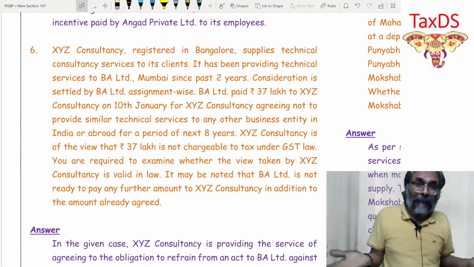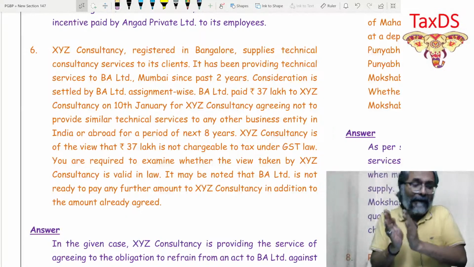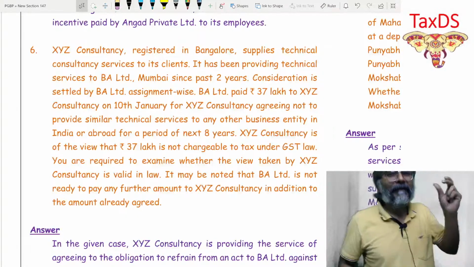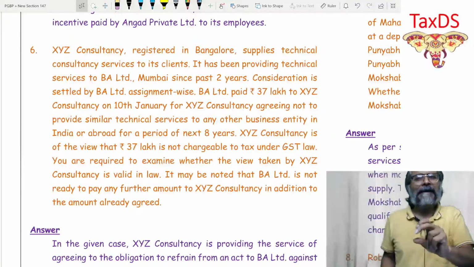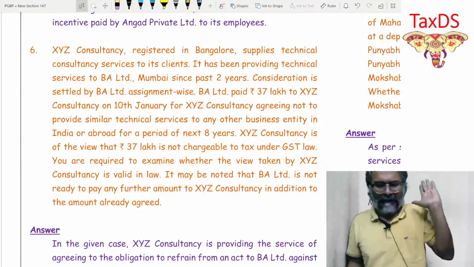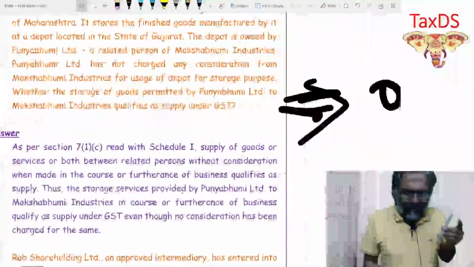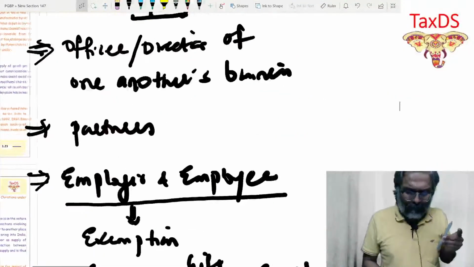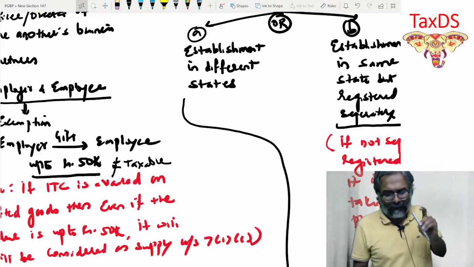For not to act. Then, in that case, under 7.1a, read with Schedule 2, it is categorized as a supply of service. It is categorized as what? As a supply of service. I would want all of you to put this across, because this is what they frequently ask as an independent question.